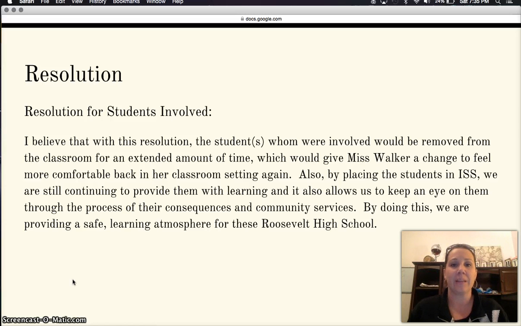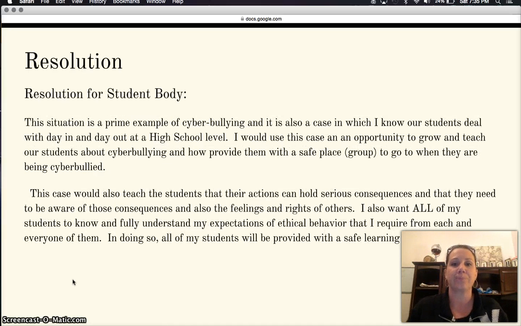Also, by placing them in in-school suspension rather than out-of-school suspension, we would continue to provide them with a learning experience, and it would allow us to keep an eye on them through the process of their consequences and their community service. By doing this, we are providing them with a learning atmosphere for everyone at Roosevelt High School.